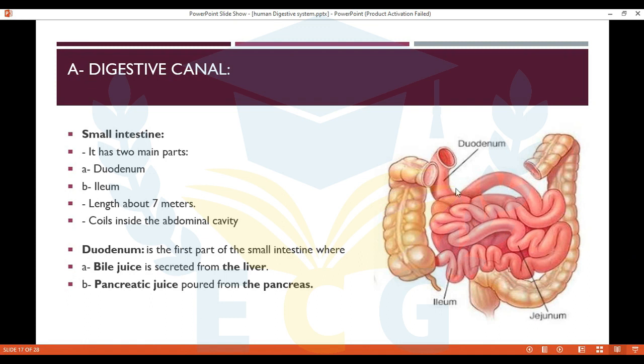In the duodenum, the liver secretes something called bile juice. Bile juice is secreted from the liver. What is the function of it? The bile juice works on fats, and also the pancreas secretes pancreatic juice.